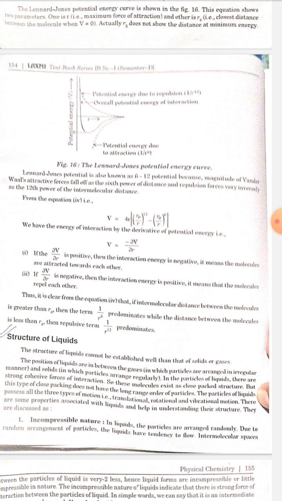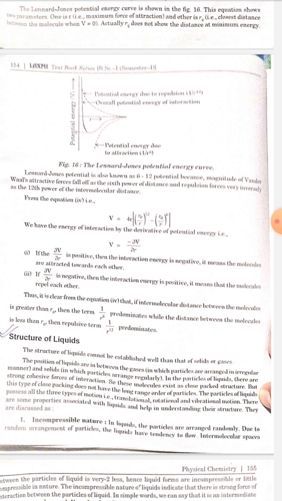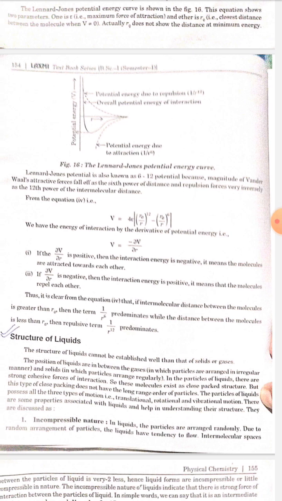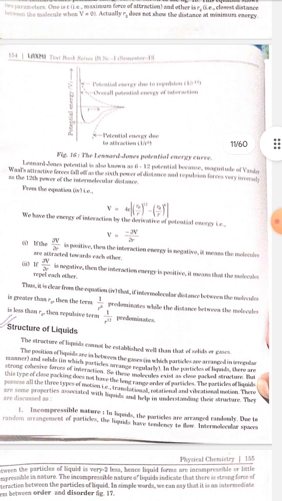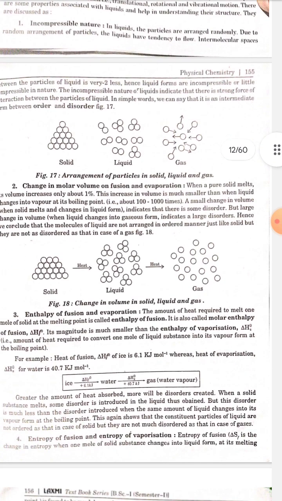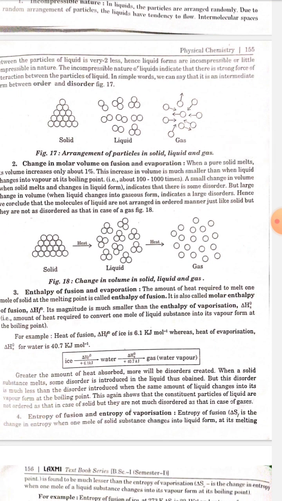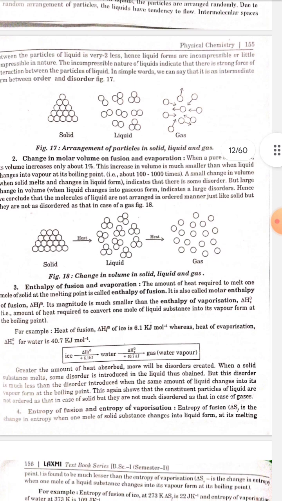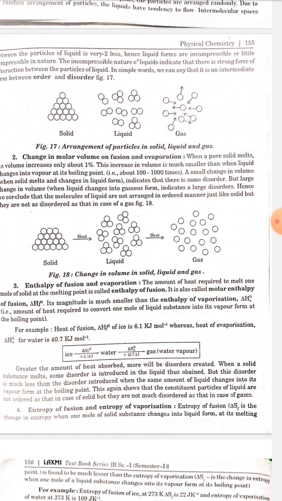There are some properties associated with liquids that help in understanding their structure. They are discussed as: number 1, incompressible nature. In liquids, the particles are arranged randomly. Due to the random arrangement of particles, liquids have a tendency to flow. Intermolecular spaces between the particles of liquid are very small. Hence, liquids are incompressible or only slightly compressible in nature. The incompressible nature of liquid indicates that there is a strong force of interaction between particles of liquid. In simple words, we can say that it is an intermediate form between order and disorder.